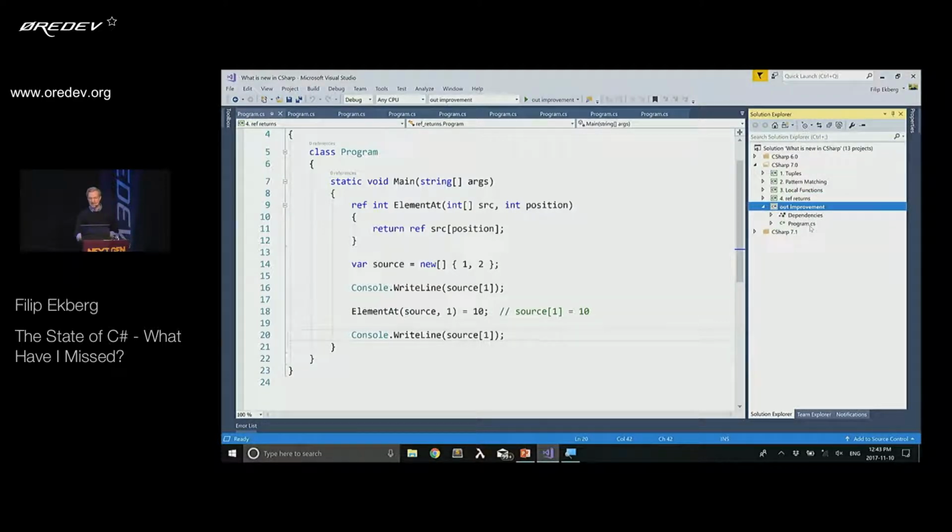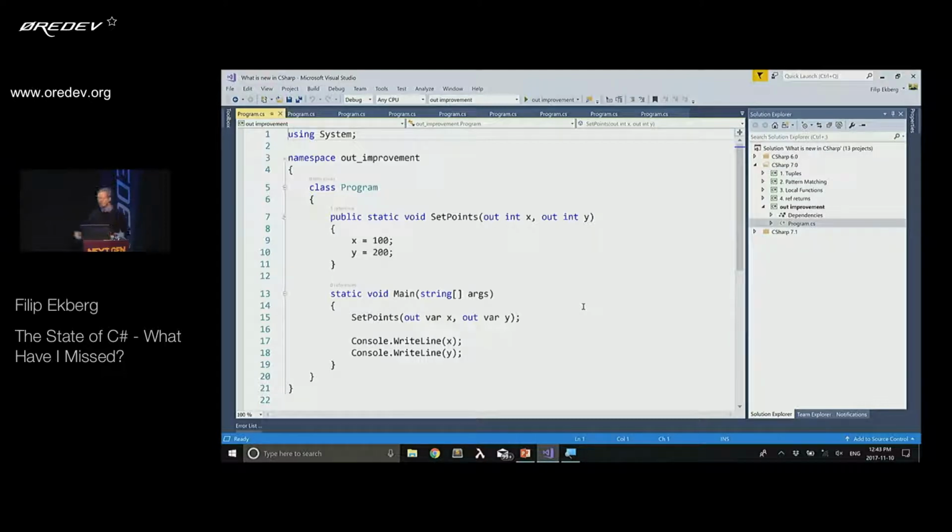So the last one is out improvements. I actually found myself doing this just a few days ago when working in a project where we were interacting with legacy code that requires us to specify out parameters. Now, previously, what you've had to do is to say, well, I want an int called x, and then you say, well, out x, right? But now what you can do instead is get rid of that, and then in place say, when there's an out variable, I want you to declare the x if it's set, right?